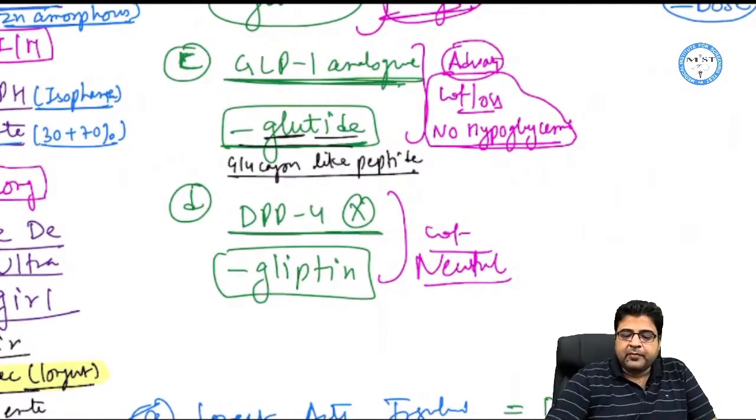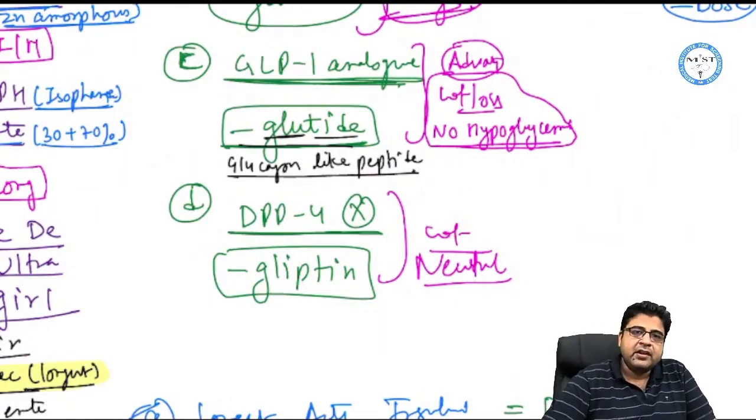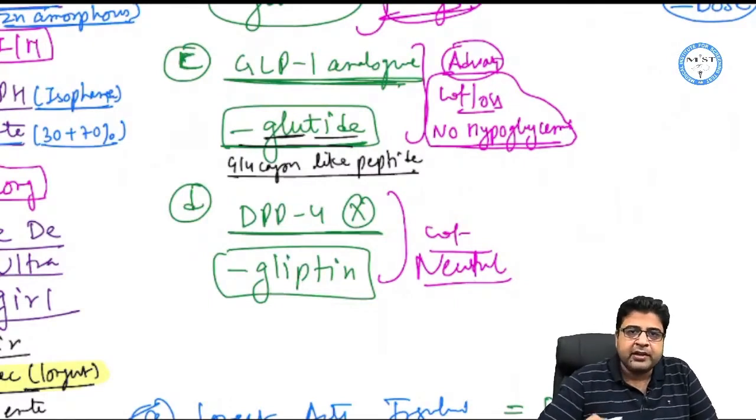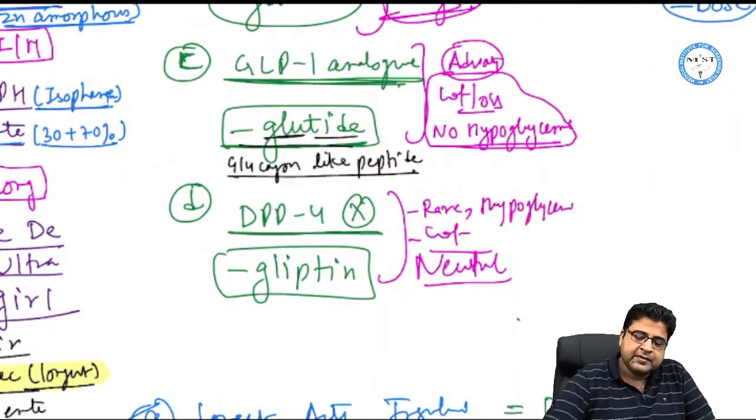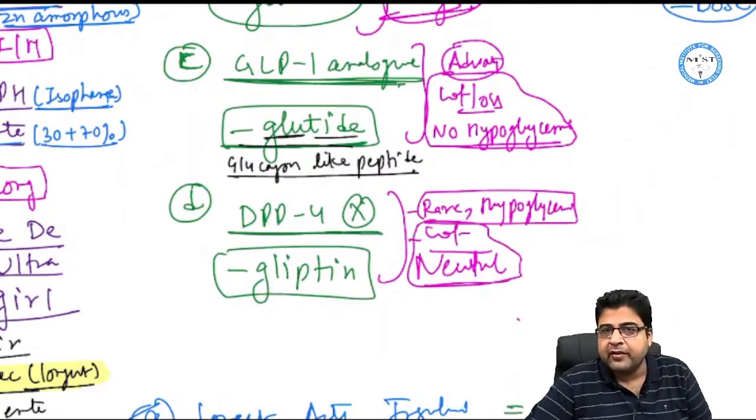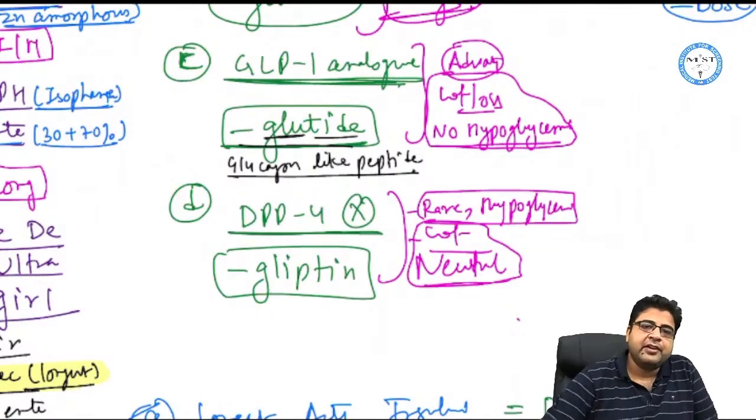Now we have DPP-4 inhibitors. These medicines are known as gliptins, like sitagliptin, vildagliptin, linagliptin. These medicines are weight neutral, and they rarely cause hypoglycemia. So hypoglycemia is rare, and they will neither increase nor decrease the weight.